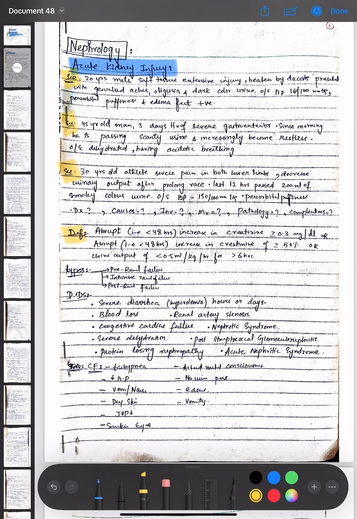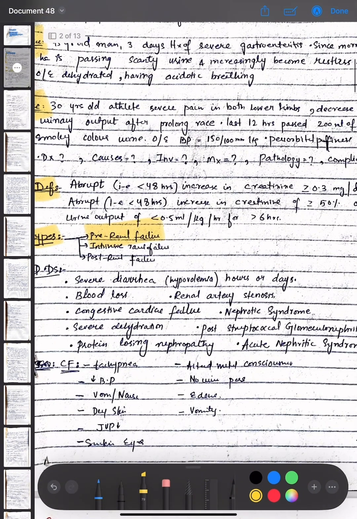The definition of acute kidney injury is an abrupt change, that is within 48 hours, an increase in creatinine of greater than or equal to 0.3 mg per dl, or an abrupt increase, within 48 hours, in creatinine of greater than or equal to 50%, or urine output of less than 0.5 ml per kg per hour for greater than 6 hours. The types of acute kidney injury are pre-renal failure, intrinsic renal failure, and post-renal failure.